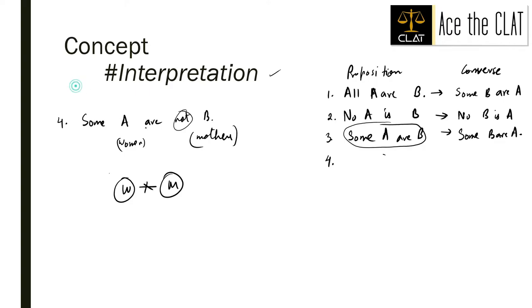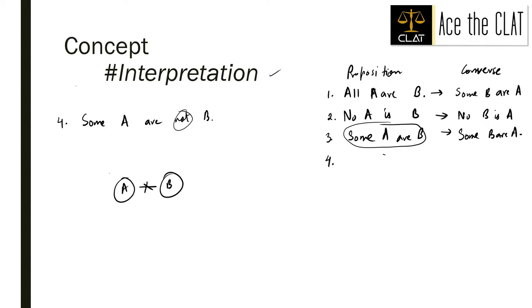Don't look at whether all some women are mothers, forget this for now, because we are only trying to interpret what exactly it means, and how no mother can be women is not our point of discussion over here. As I've already said, think of the subjects and predicates of syllogisms as they are. Convert them into short forms, right?